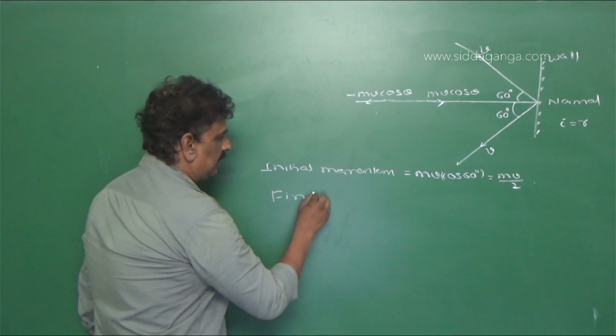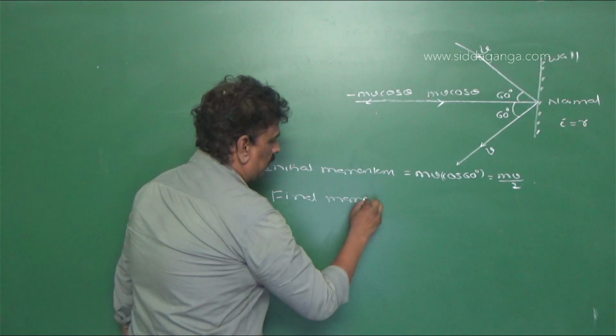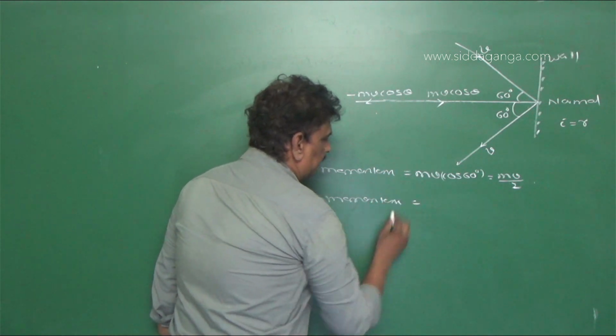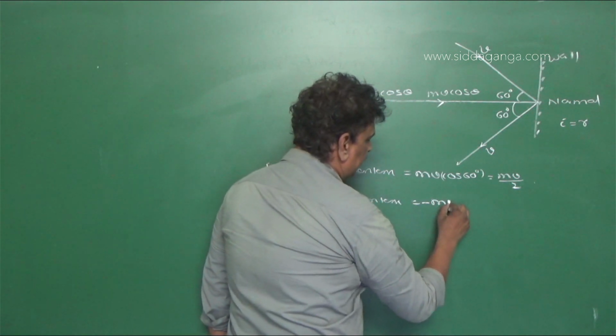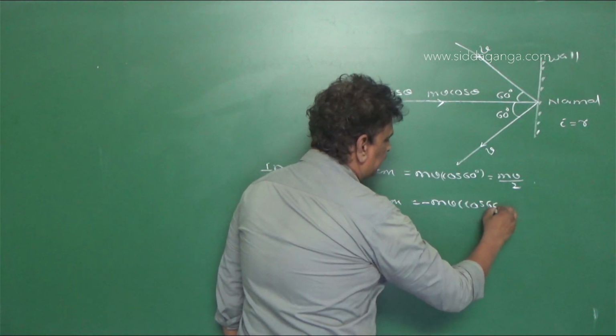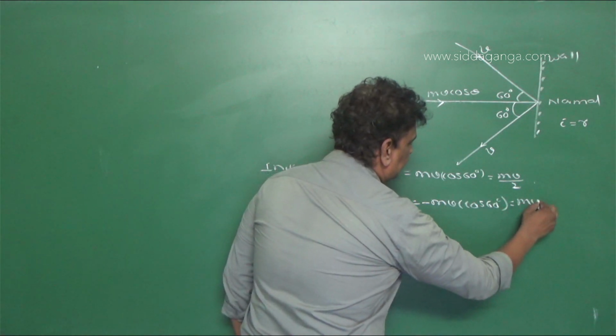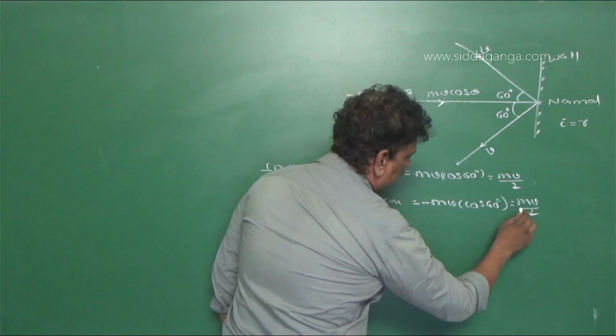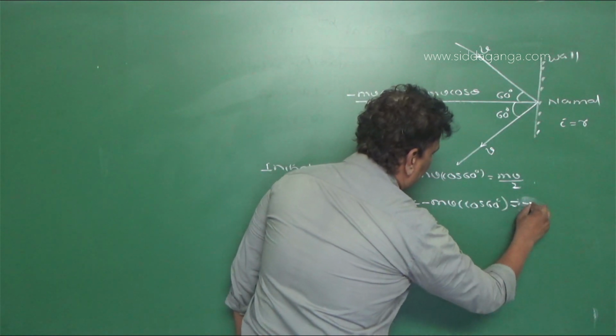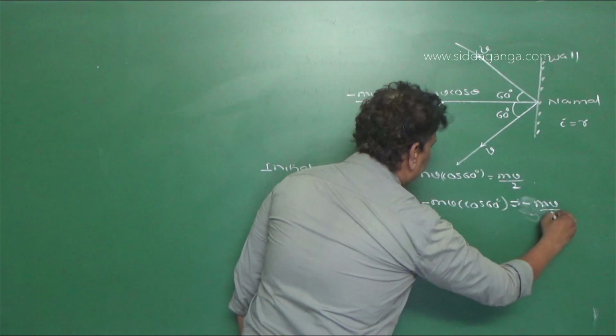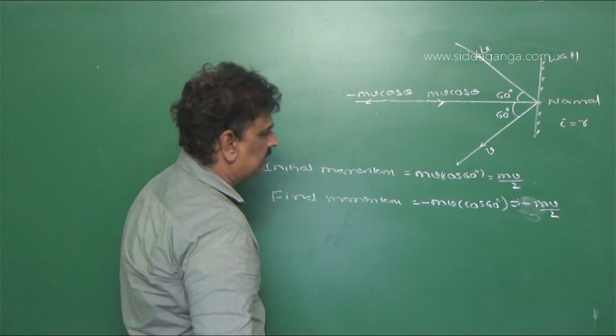So final momentum is equal to minus mv cos 60 degree, which is equal to minus mv by 2.